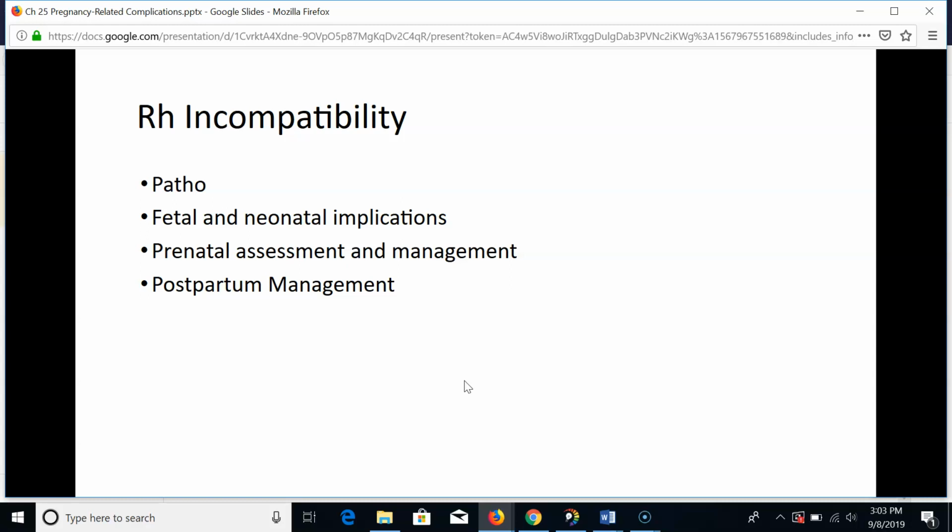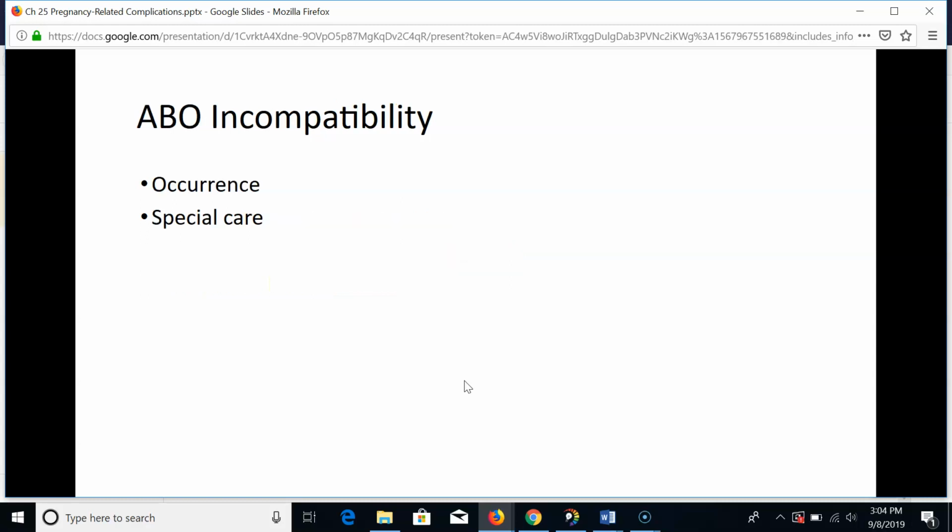Prenatal assessment includes a blood draw from mom to determine blood type and Rh factor. An Rh-negative woman will have the antibody titer known as the indirect Coombs test, which can tell if she has been sensitized. This can help determine if the fetus is at risk for developing hemolytic disease of the newborn. Like stated earlier, the Rh-negative mom will receive that RhoGAM at 28 weeks. A positive indirect Coombs test indicates maternal sensitization and the presence of antibodies against Rh-positive erythrocytes. It will be repeated during pregnancy to monitor if the titer is rising. Postpartum management includes the infant's blood type, and if Rh-positive, mom will receive that next dose of RhoGAM before discharge.